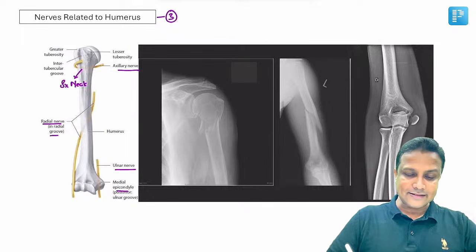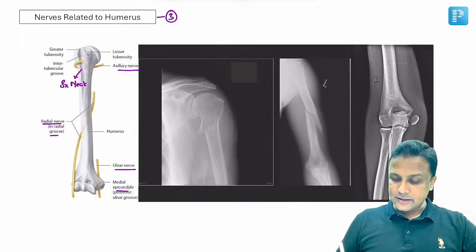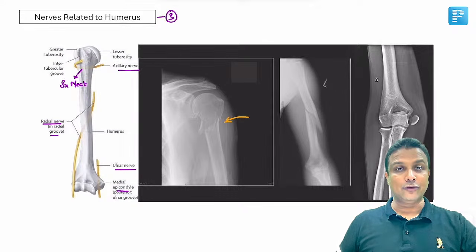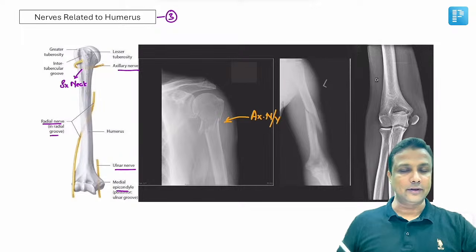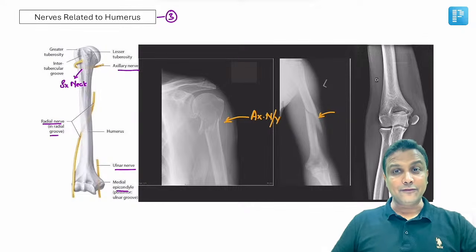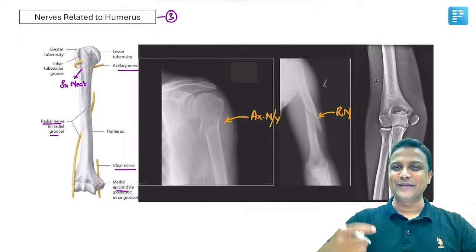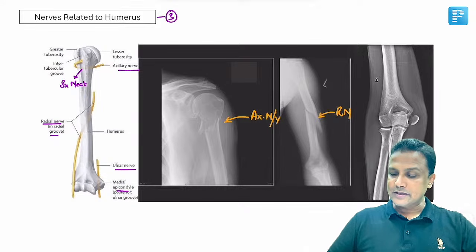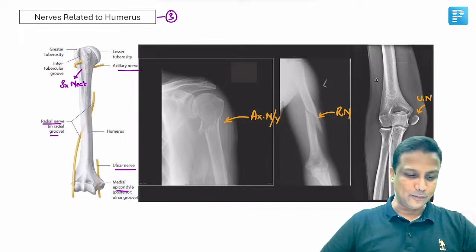Yes, they are giving X-ray images. Now let us link the anatomy with radiology. If a person comes to you with a fracture of surgical neck of the humerus, most probably which nerve will be damaged? Of course, axillary nerve will be damaged. If the person comes to you with a fracture of shaft of the humerus, then which nerve can be gone? Radial nerve, because it is going to pass behind in the spiral groove. If a person comes to you with a fracture of medial epicondyle, of course, ulnar nerve will be gone there. So in this manner, I hope you'll be able to answer from here, sir.